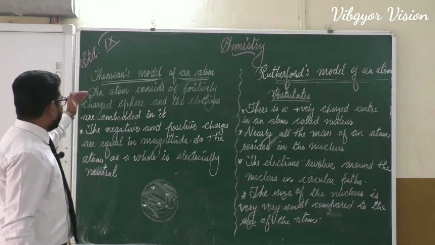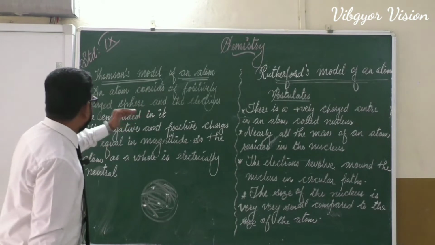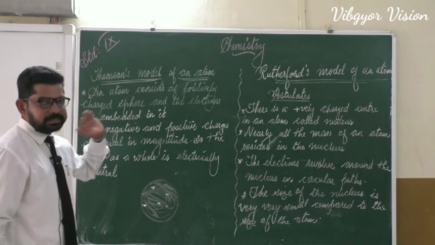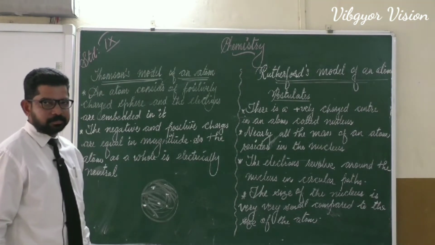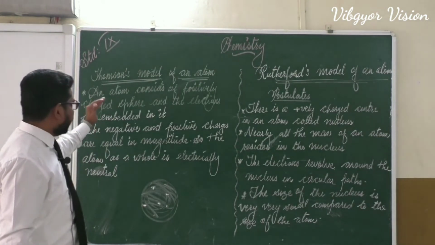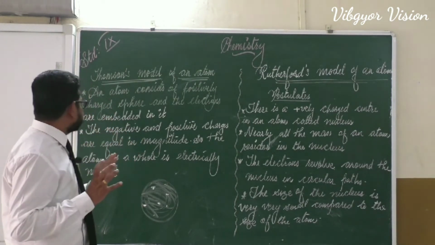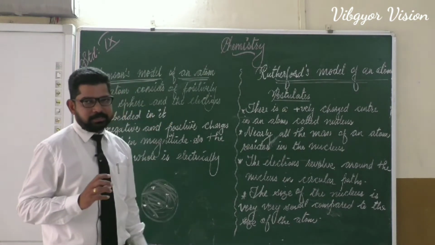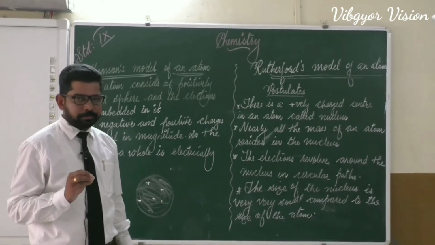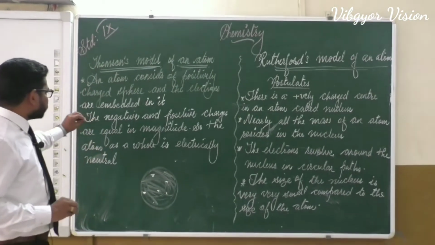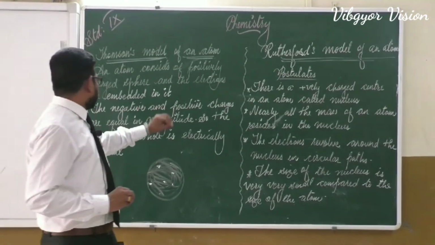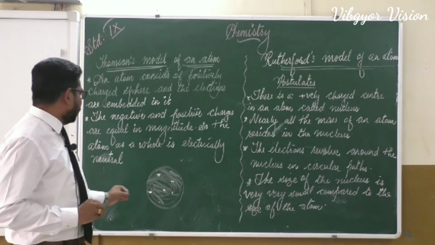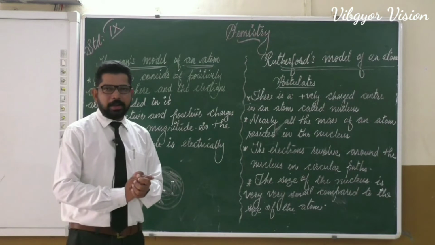Let's learn the first one. An atom consists of a positively charged sphere and the electrons are embedded in it. So he said that atom consists of a positively charged sphere and the electrons are embedded in it. That is the first point. And second point, the negative and positive charges are equal in magnitude. So the atom as a whole is electrically neutral.